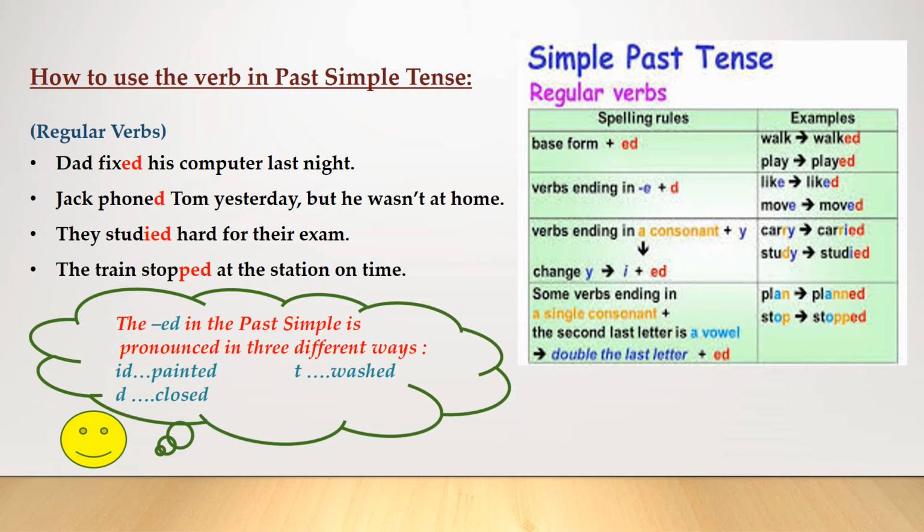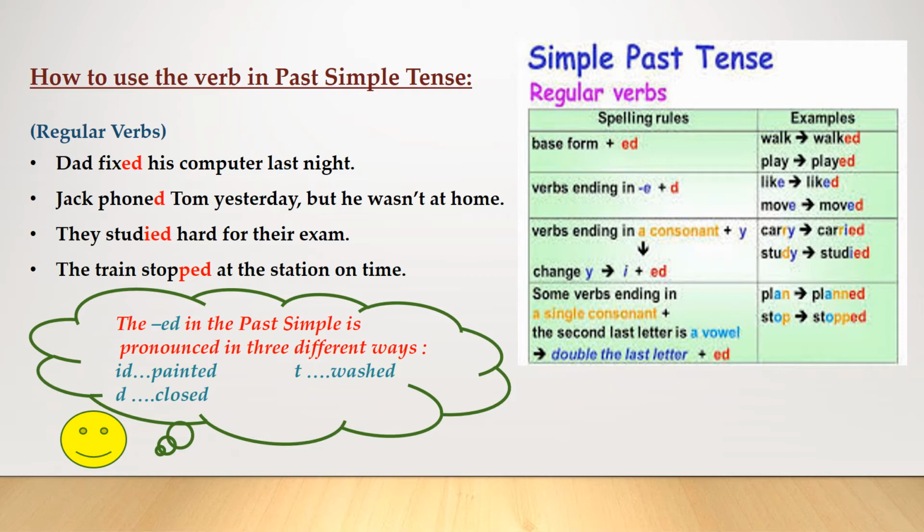Also, we double the consonant if the base form has two syllables and ends with L. For example, travel becomes traveled, we double the L. We change the Y to I for some verbs that end in consonants plus Y, for example, try becomes tried. The Y was changed into an I, tried. Fry, for example, chicken becomes fried.